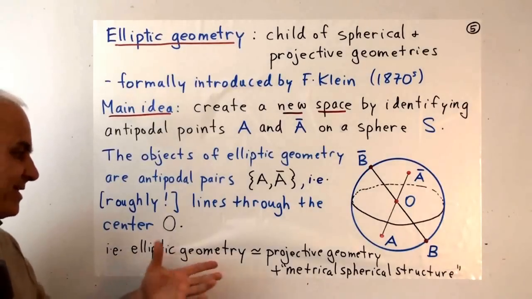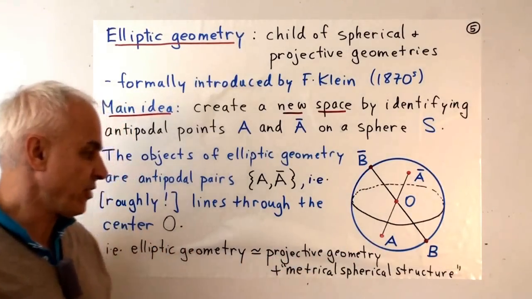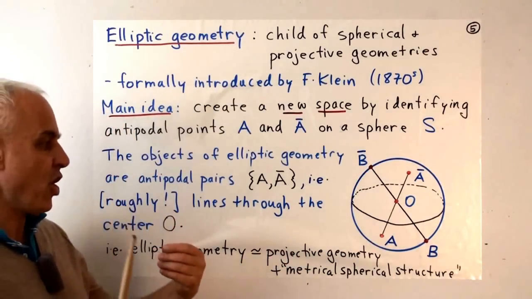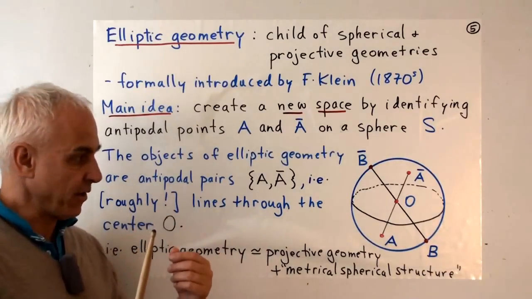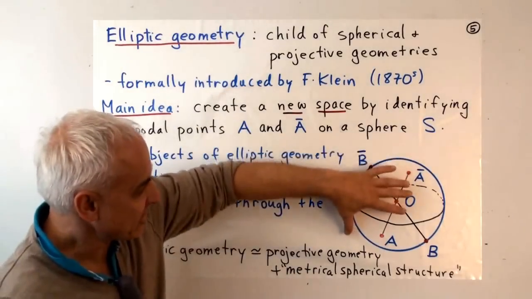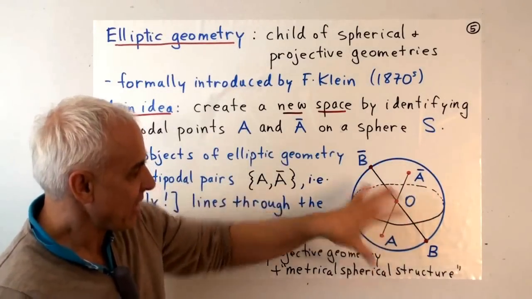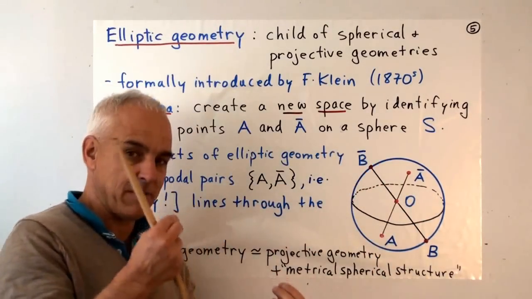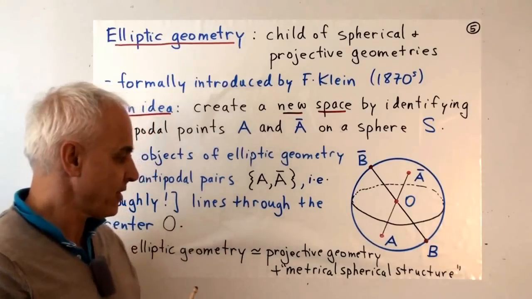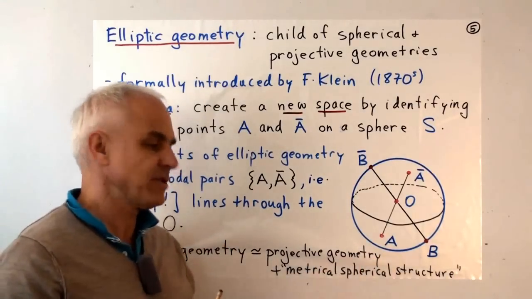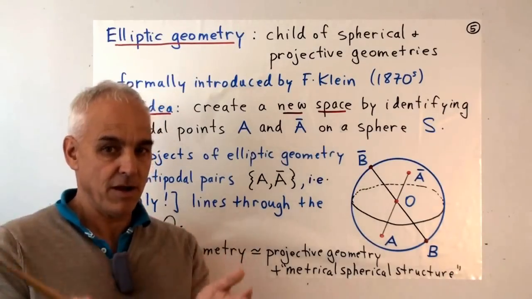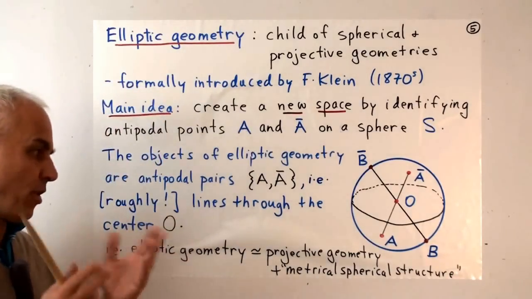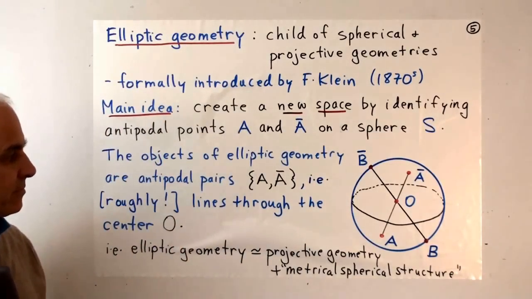So elliptic geometry is somehow a combination of projective geometry, but we want to think of the geometry as actually still being related to the sphere. So we want to do measurements on these rods, taking into consideration that they're really representing points on the sphere. So we're going to use the metrical spherical structure to talk about measurement on the sphere, or on this elliptic geometry.